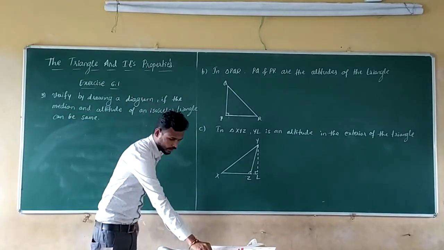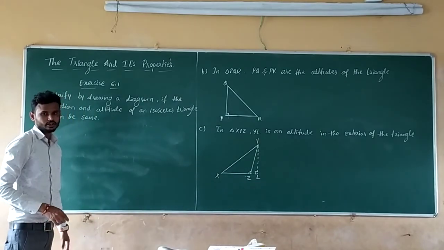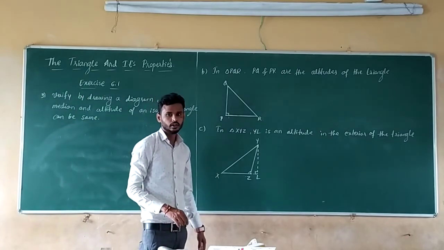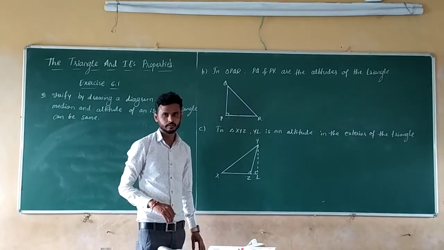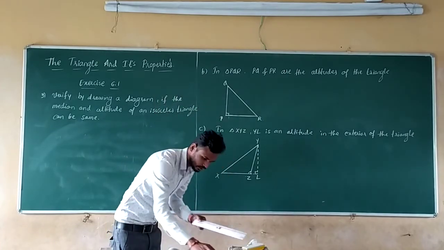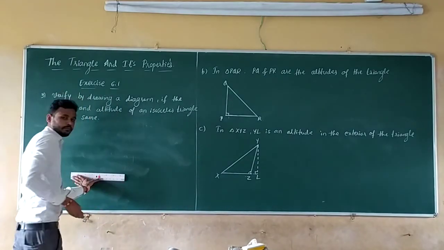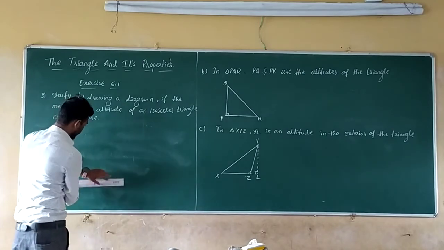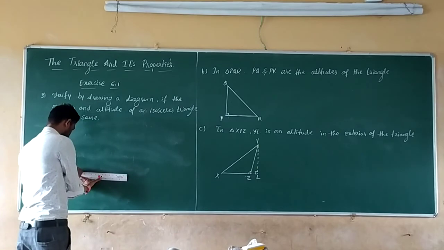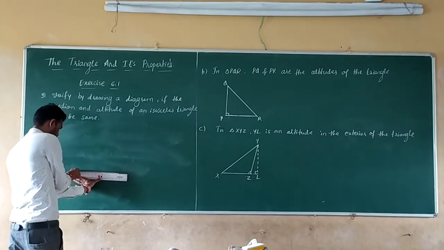So what is the meaning of the question? It means draw an isosceles triangle. Check whether the median and altitude are both the same or not. Let us see. I will draw the isosceles triangle. You will study how to draw triangles in practical geometry. I will take the base as 6 centimeter.